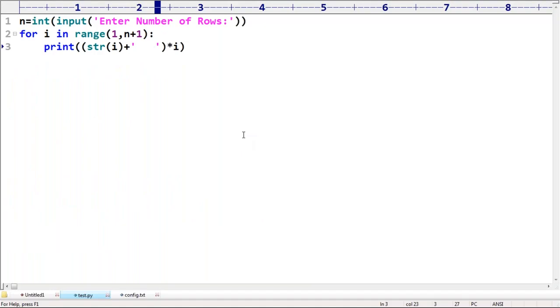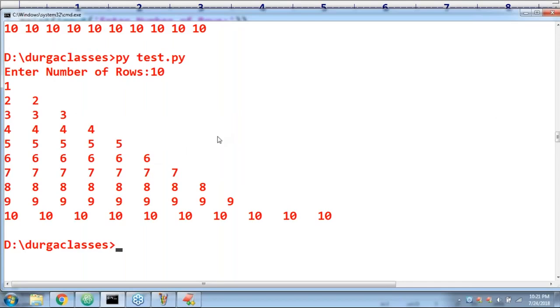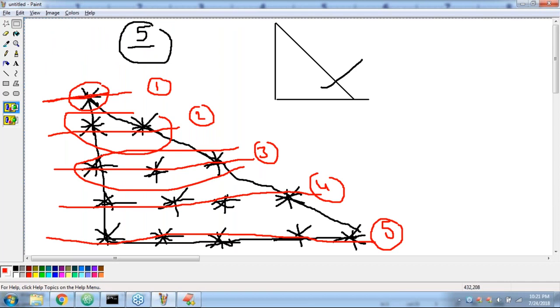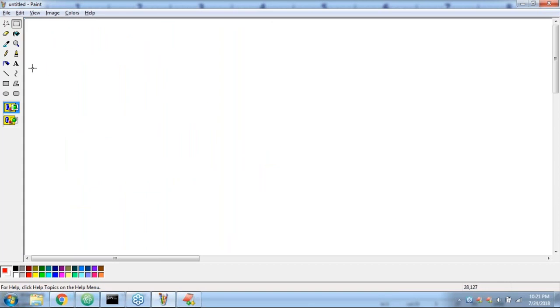Now the next possibility, sir. Shall we reverse? Reverse means, if you enter 5, number of rows 5. Now take a bit of a special case.